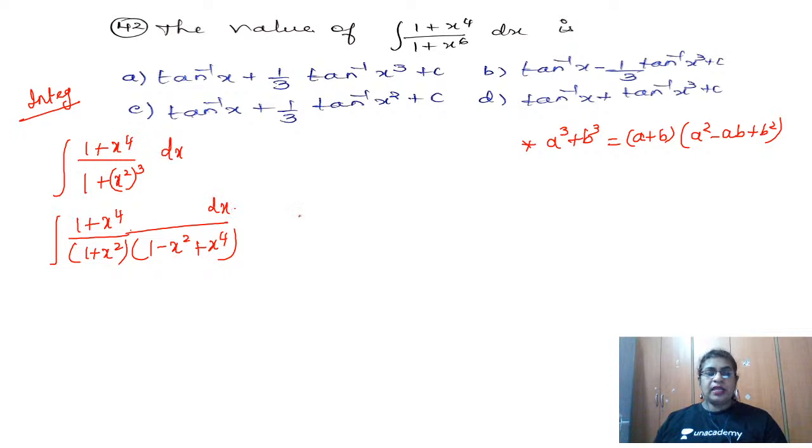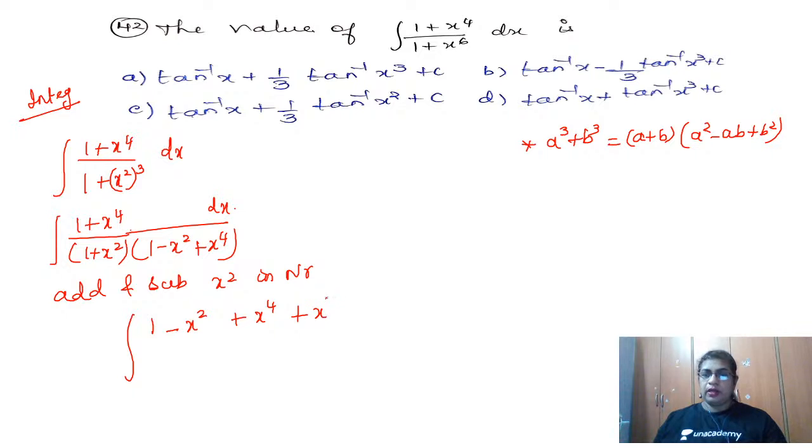Now what I do is I add and subtract x square in the numerator. So what is that you're going to get? You will get 1, 1 minus x square plus x to the power 4 plus x square, added and subtracted x square. Now I take a split. So I take a split here.